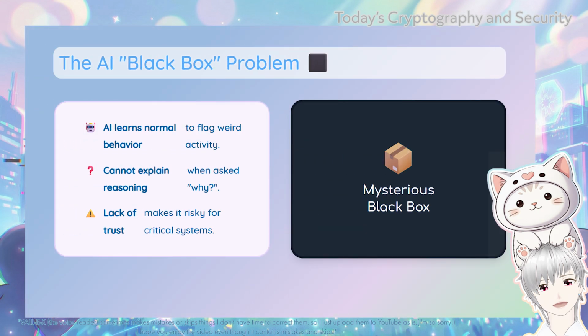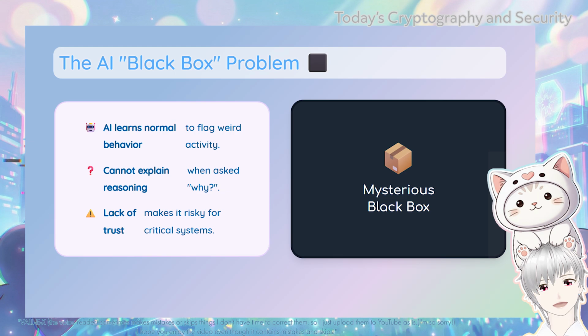To fix this, smart people started using artificial intelligence and machine learning to catch hackers. Instead of looking for a specific wanted poster, AI learns what normal behavior looks like and flags anything that acts weird. But here's the catch. Most advanced AI models are like big, mysterious black boxes. They might say, "Hey, this network traffic looks malicious." But when the human engineers ask why, the AI cannot explain its reasoning at all.